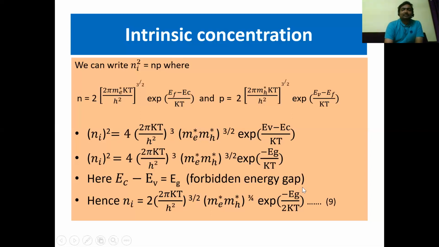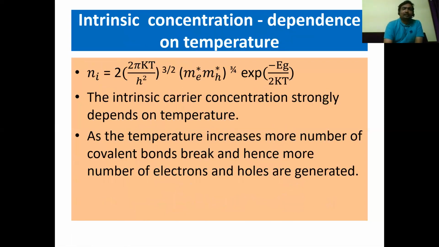So this is minus E_G. If we remove this square, that means if we take the square root, we will get divided by 2. So this is the expression for intrinsic carrier concentration: n_i equals 2 into (2π kT / h²)^(3/2) into (m_e* m_h*)^(3/4) into exponential of minus E_G by 2kT.